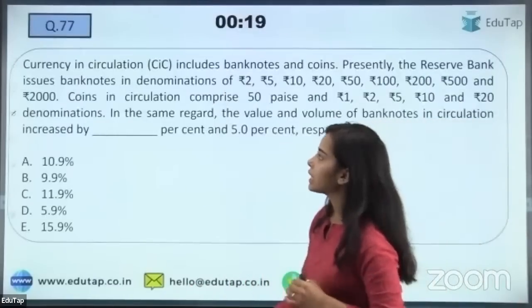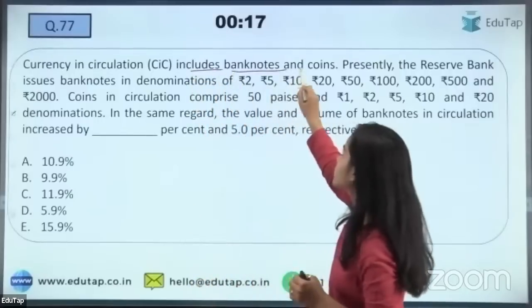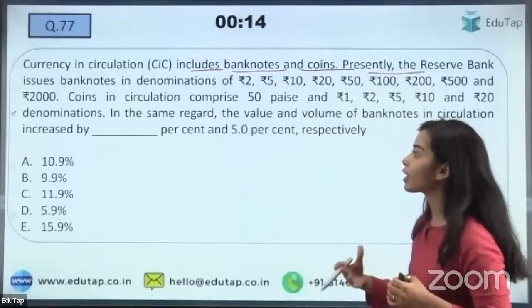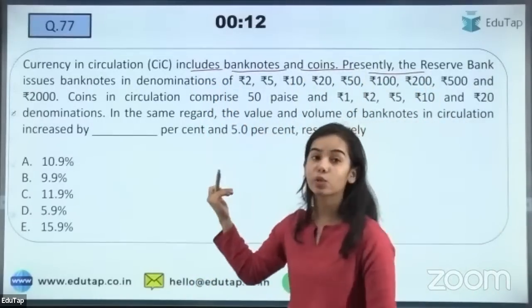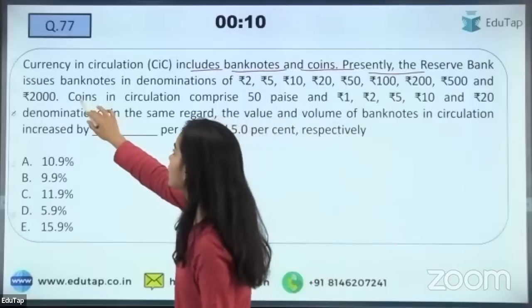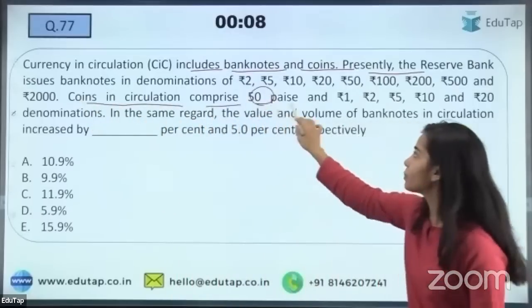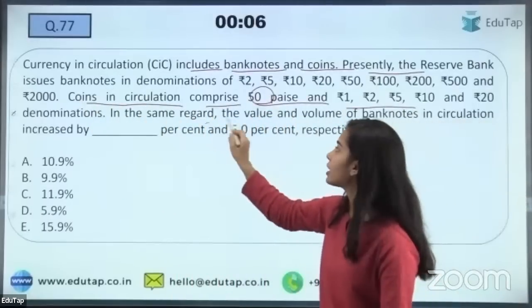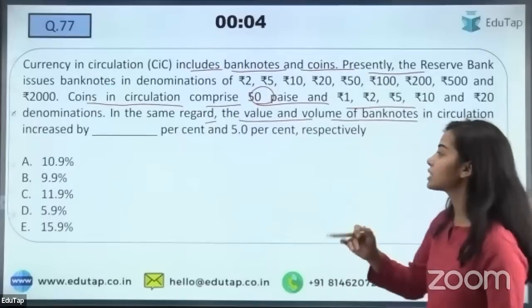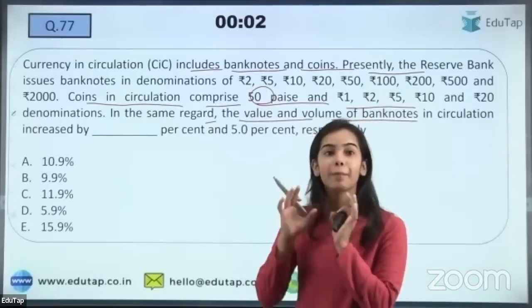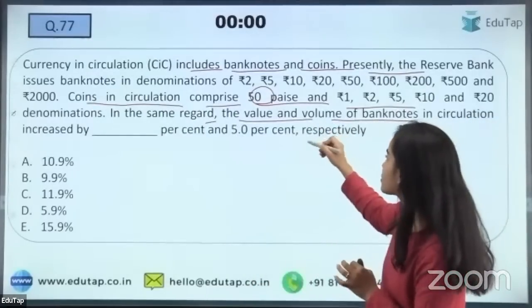Next is, currency in circulation includes banknotes and coins. Presently, the Reserve Bank of India banknotes are in these denominations. Coins in circulation comprise 50 paise and so on. In the same regard, the value and volume of the banknotes in circulation increased by dash percentage. So the volume has increased by 5%.